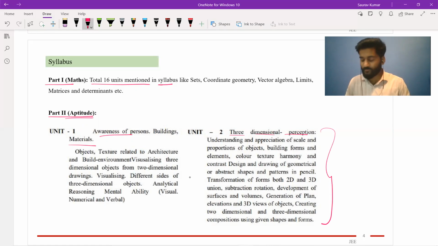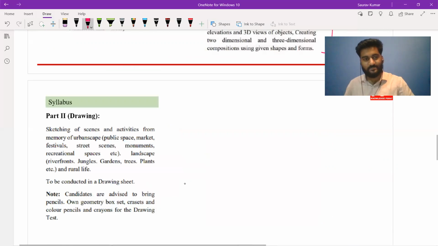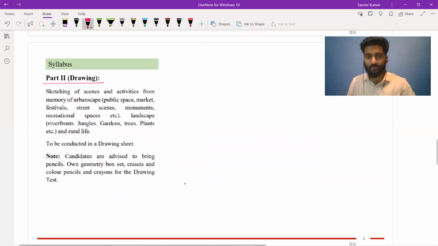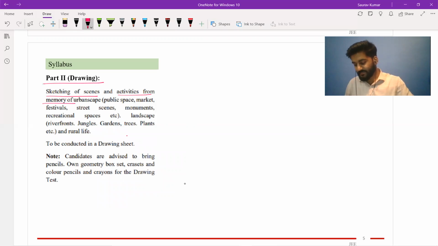In our method of preparation, we have prepared modules based on all these things. So you get dedicated modules in which you get the study material and the associated questions which could be asked in the exam. The next part of the syllabus is drawing. As I already explained, you can get questions of sketching of scenes or activities from your memory. This will be conducted in offline mode and you need to bring your own pencil and geometry box. This was about the syllabus of this exam.